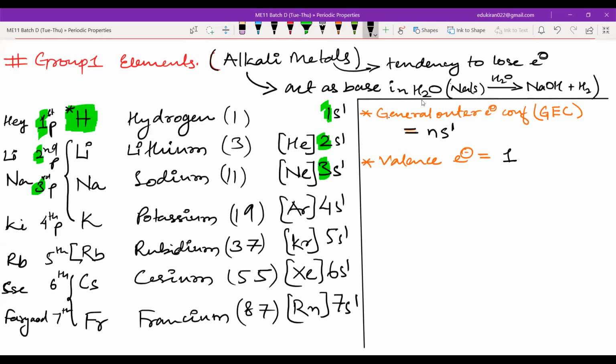Yes, 1. If the valence electron is 1, the valency will also be equal to 1.